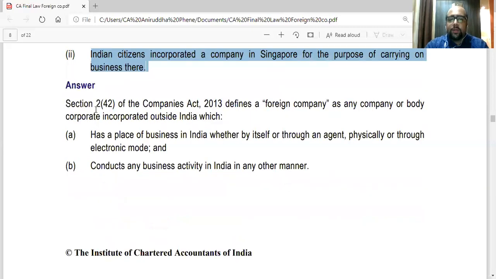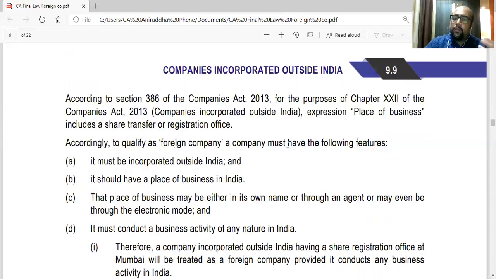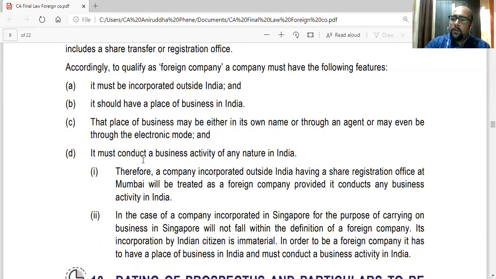As we discussed, first the definition will come: what is a foreign company. It means any company which is incorporated outside India, has a place of business in India, and conducts business in India. And then we will say that place of business includes a share transfer or registration office. So accordingly, in case 1, it is a foreign company. In case 2, it is not a foreign company.